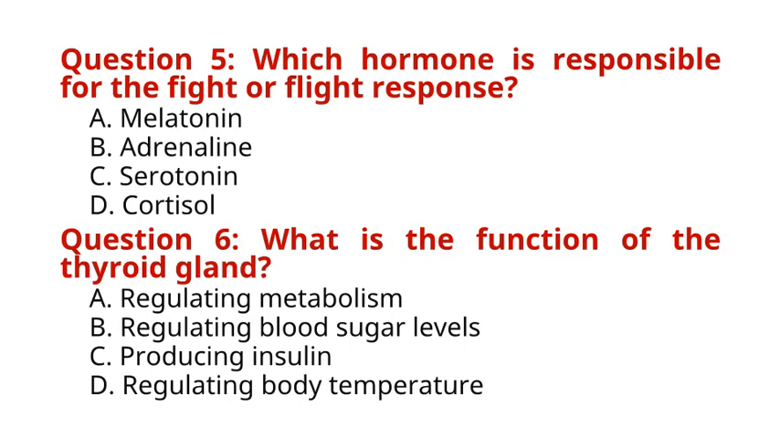Question 6. What is the function of the thyroid gland? A. Regulating metabolism. B. Regulating blood sugar levels. C. Producing insulin. D. Regulating body temperature. The correct answer to question 6 is option A. Regulating metabolism. Explanation: the thyroid gland produces hormones that regulate metabolism, growth, and development throughout the body.